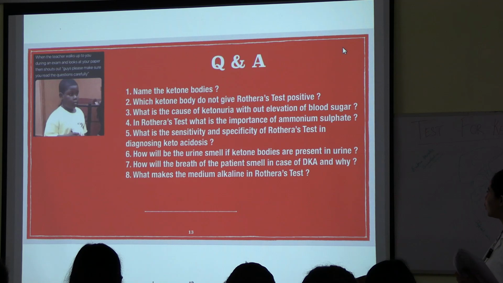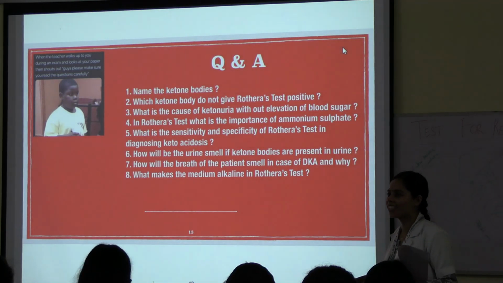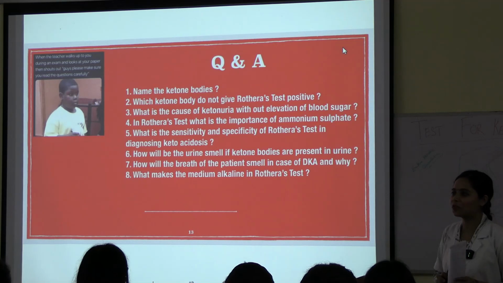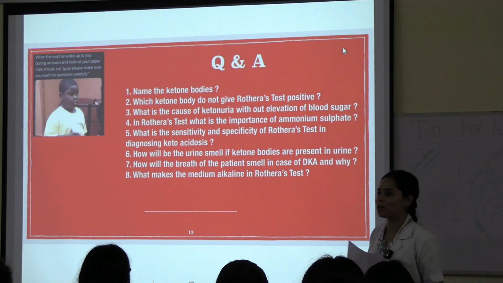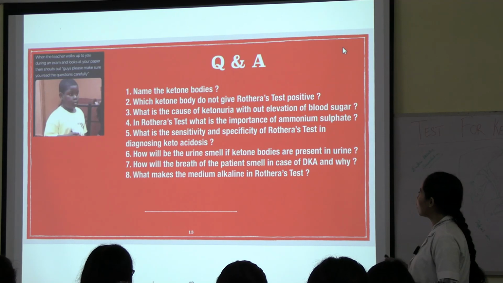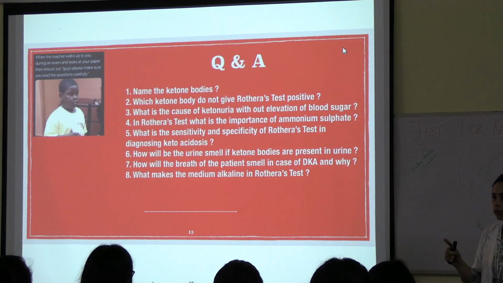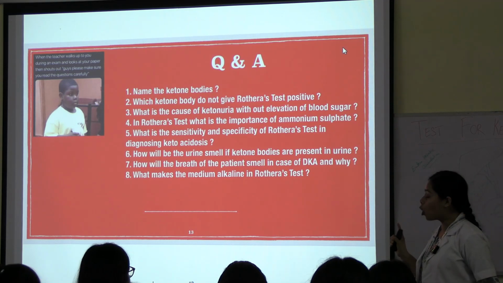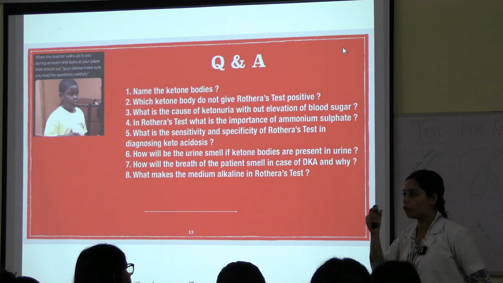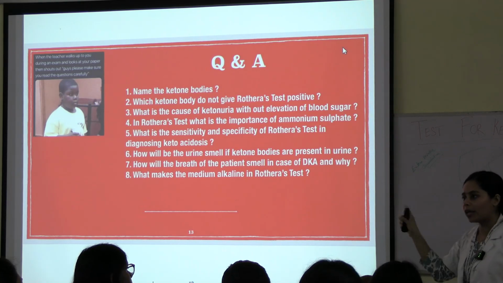What is the cause of ketonuria without elevation of blood sugar? You do not know this, but you have to learn. Stand up, give it a try. Did you understand the question? What is the cause of ketonuria, meaning presence of ketone bodies in urine without elevation of blood sugar, without diabetes?